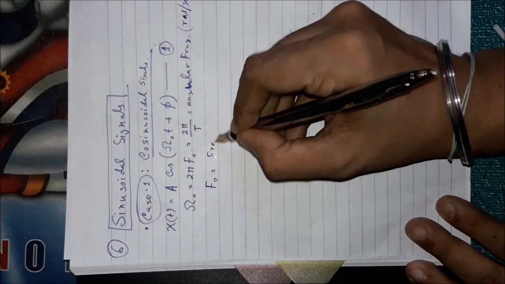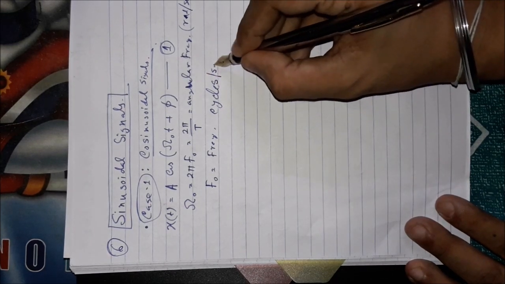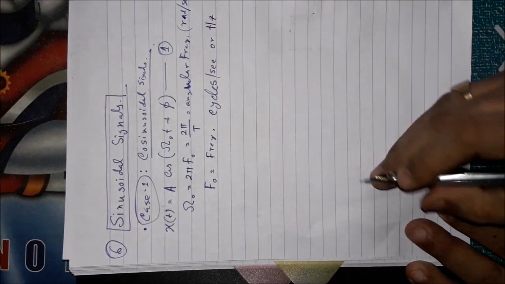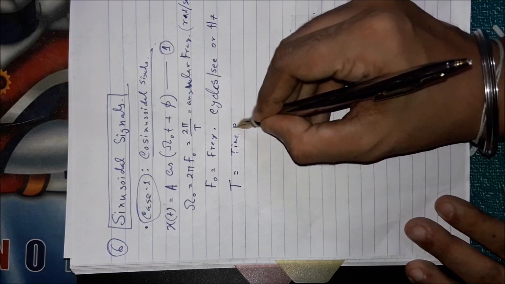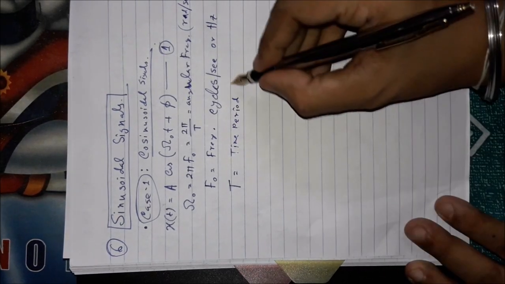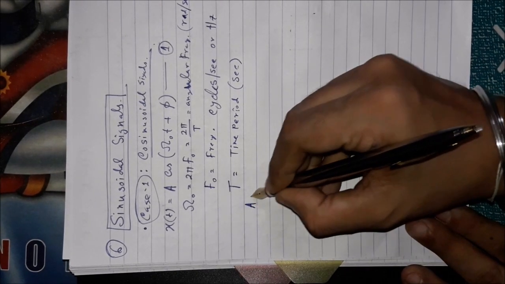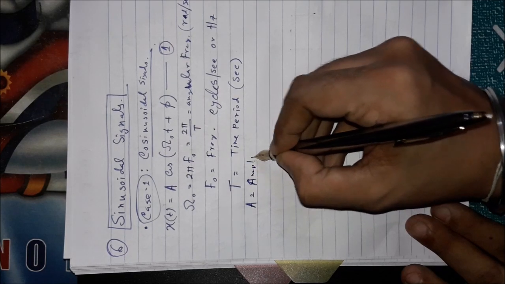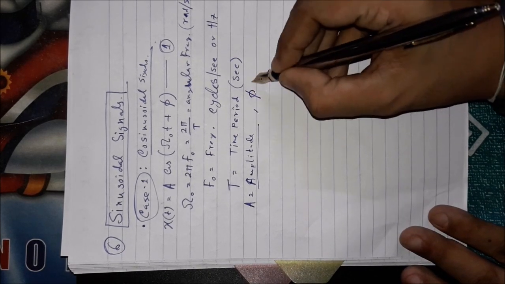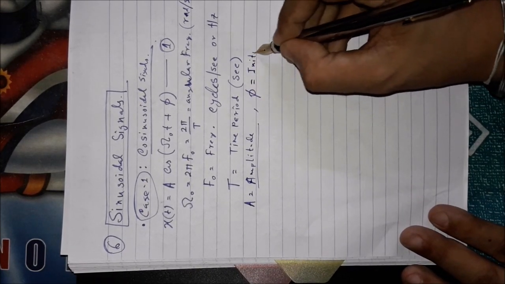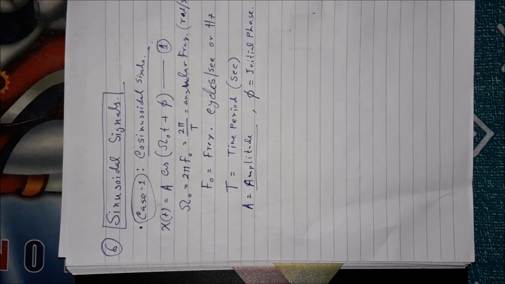F0 is the frequency of the signal. It has the dimension of cycles per second, or it can be represented in hertz, same thing. And T is the time period of the signal, which has the dimension of second. Okay, A is simply the amplitude of the signal, and what is phi? Phi is the initial phase. It determines from where the signal will start.